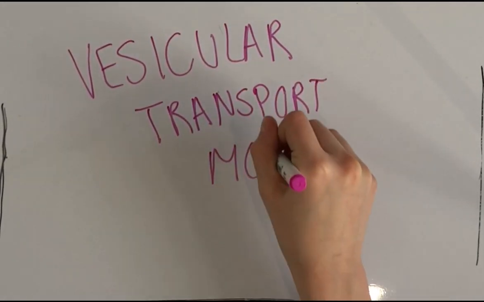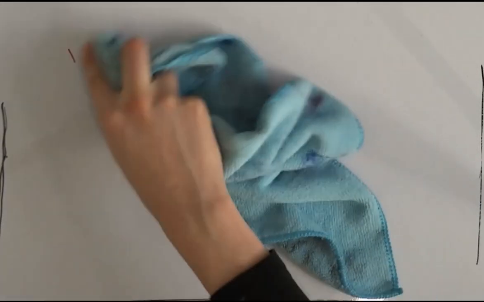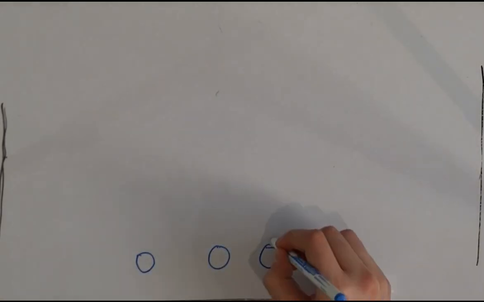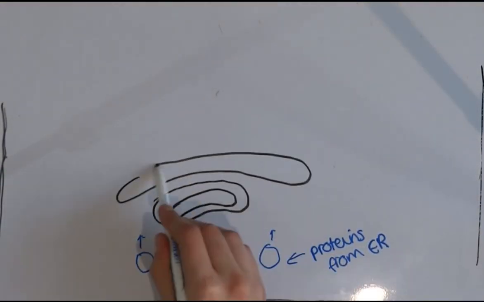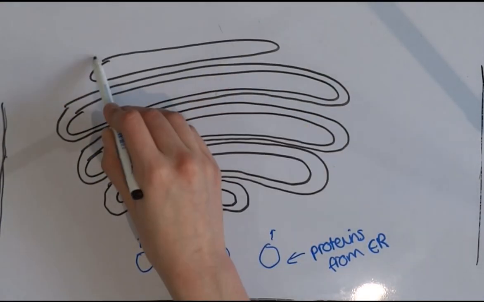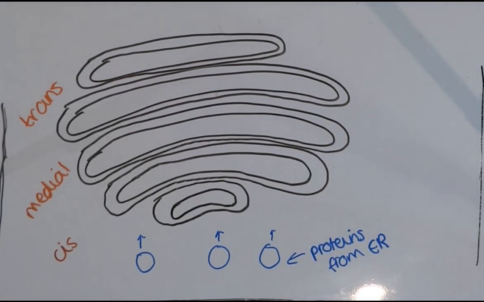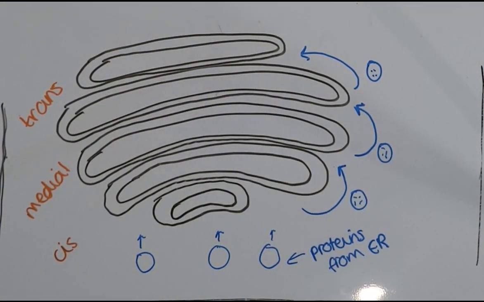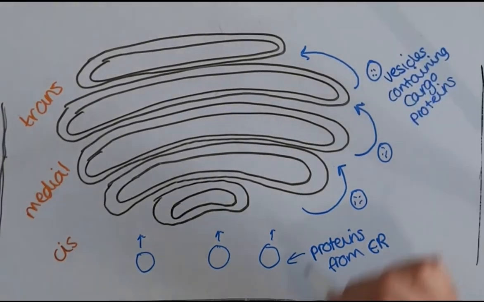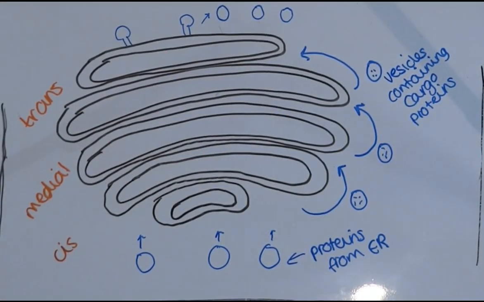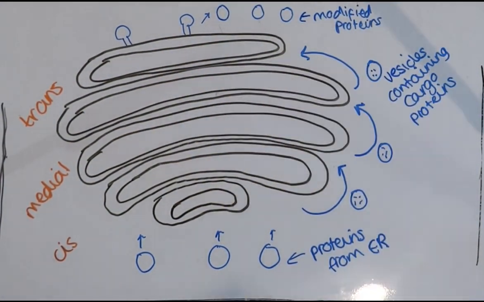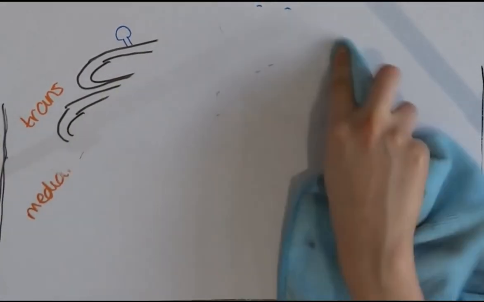The vesicular transport model suggests far more static behaviour of the Golgi itself and states that the cisternae of the Golgi and the resident enzymes within them remain in place and the cargo proteins destined for enzyme activity and alteration move in an anterograde direction through the already existing cis, then medial and then trans cisternae stacks within the vesicles that bud off one membrane and fuse with the next.